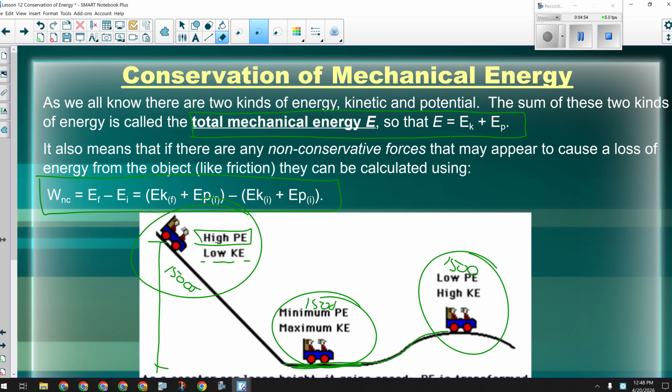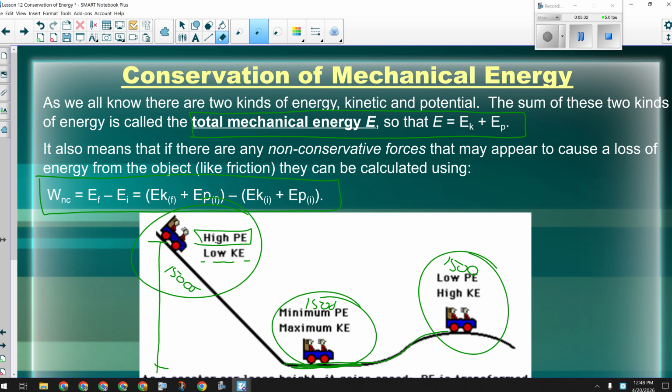Okay? Now, here's the issue people usually have with work energy theorem problems and conservation of energy problems. They have a hard time telling them apart. Okay? And the reason they have a hard time telling them apart is you get kind of the same information. You're going to get initial height and initial speed and final height and final speed. Okay? You're going to get a lot of the same variables. So it's the wording and context of the question that allow you to determine if it's a conservation of energy question or if it's a work energy theorem question.